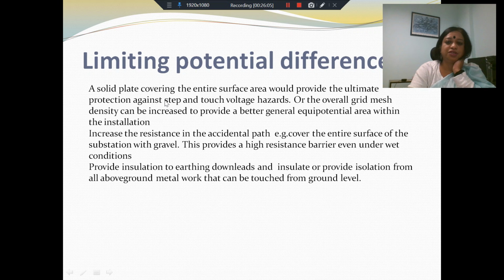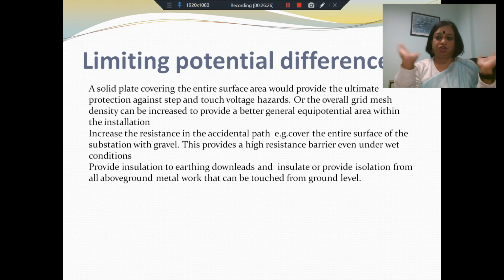So instead of using a solid plate, we can use an overall grid mesh. The density can be such that in hazardous regions, the density of the mesh is high. Far away, the mesh can have a lower density. In this way, we can have material saving. Basically, the idea is to provide a general equipotential area within the installation and around the installation.